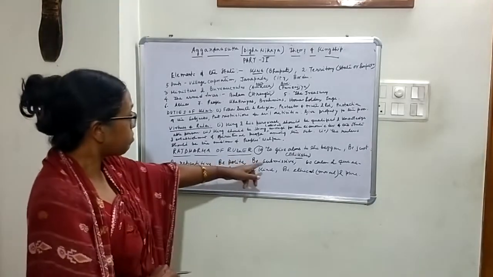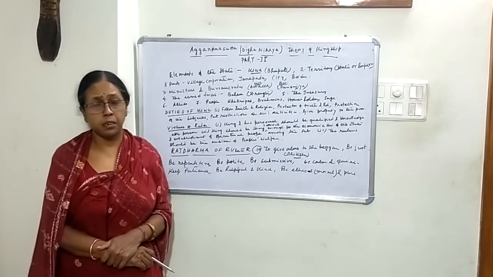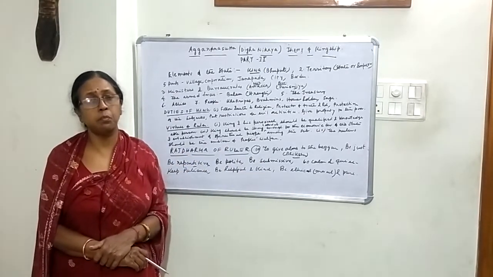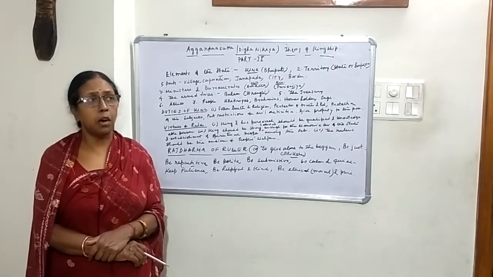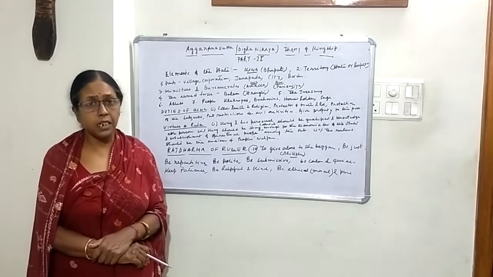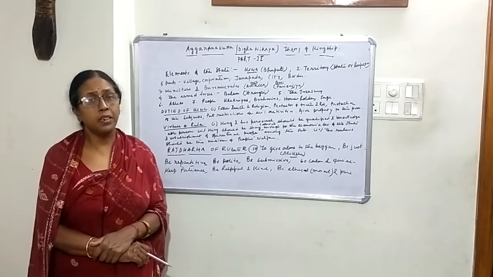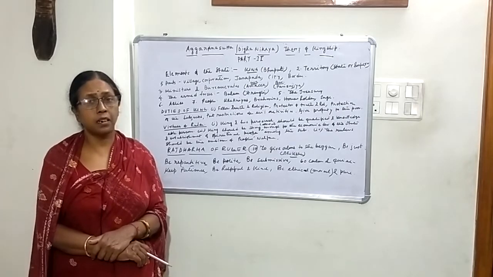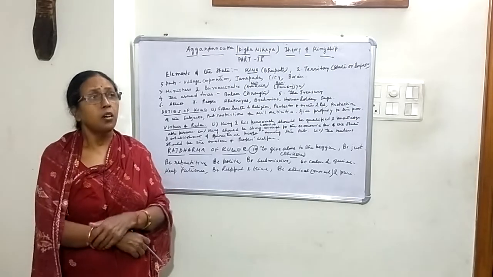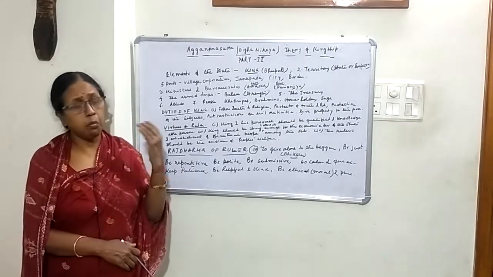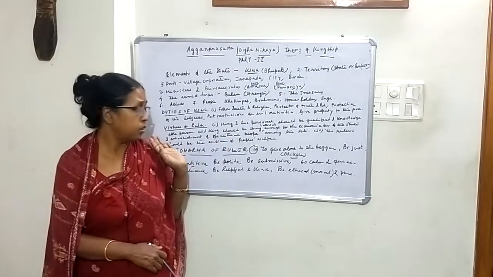Then the ruler should be the emblem of people's welfare. That means he should be related to people's welfare. He should not think about himself. He should not think much more about his relatives, but he should always think about his own subjects who regarded him as their ruler, as their guardian, as their role model, etc. So from that point of view, it is his responsibility to work for the betterment of the people.